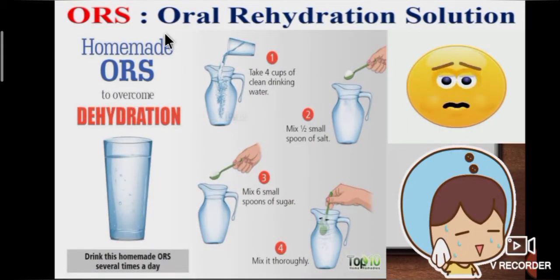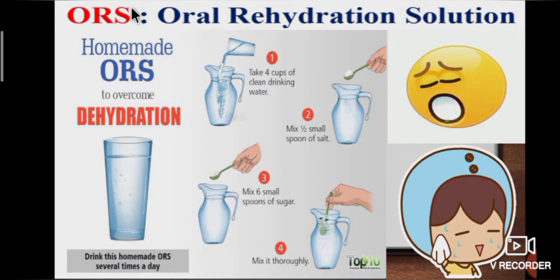Now we are going to learn how to prepare homemade ORS solution. Yes, oral rehydration solution. If someone suffers from vomiting, sweating or loose motions, it results in loss of water and causes salt imbalance in the body. This can be prevented by consuming ORS at short intervals.